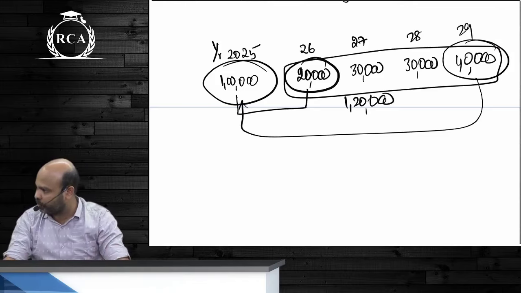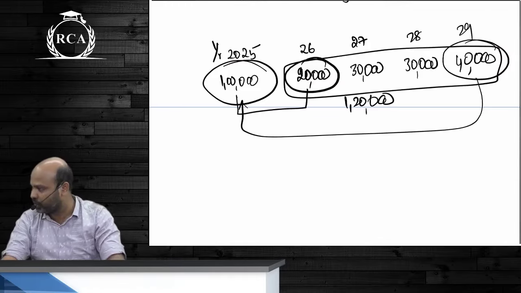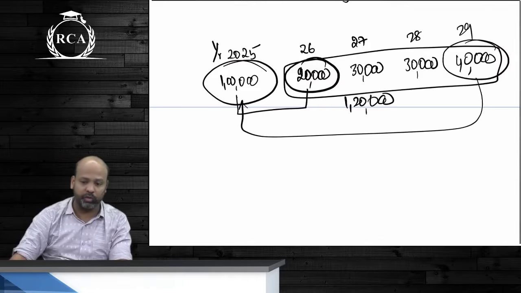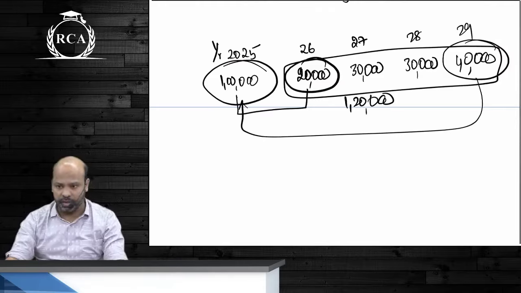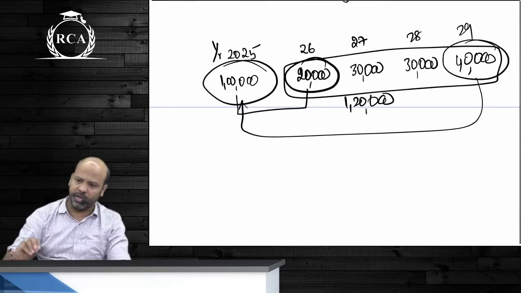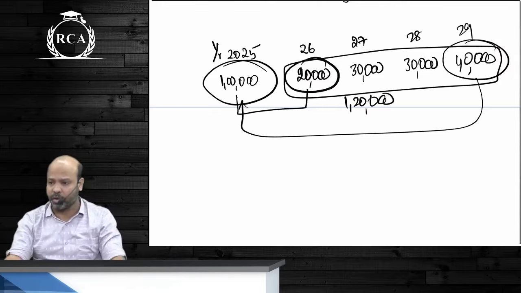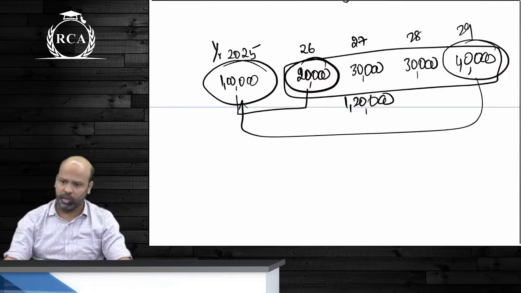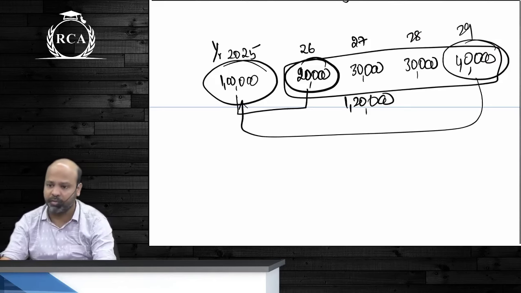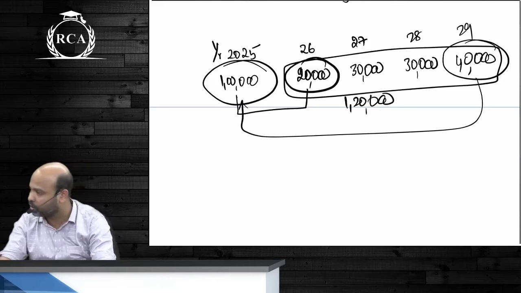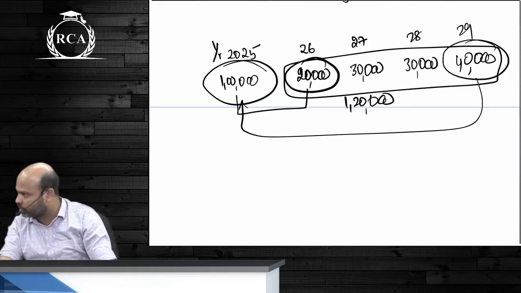Time value of money basically talks about the purchasing power of money. Purchasing power of money is the quantity of goods that you will be able to buy with a given amount of money. Are we clear about this? In developing countries, usually, you will always have inflation. That means there will always be an increase in the price of commodities. No doubt about it. And we are happy about the fact that there is inflation. We do not want higher inflation, but we want some amount of inflation. Are we clear about this?